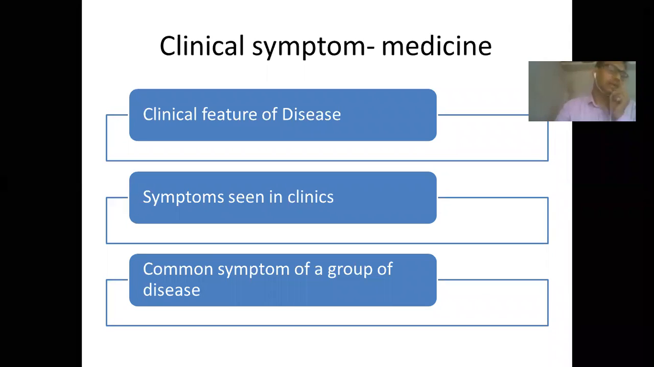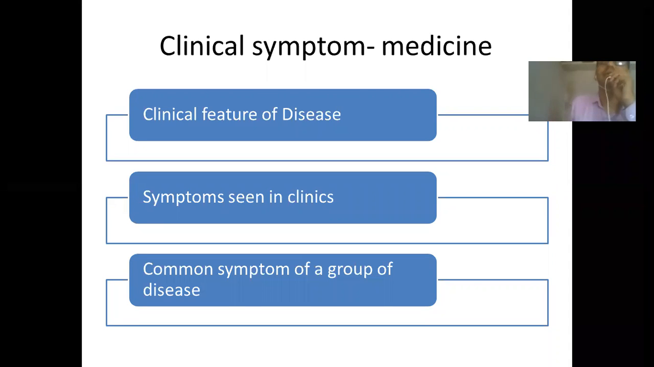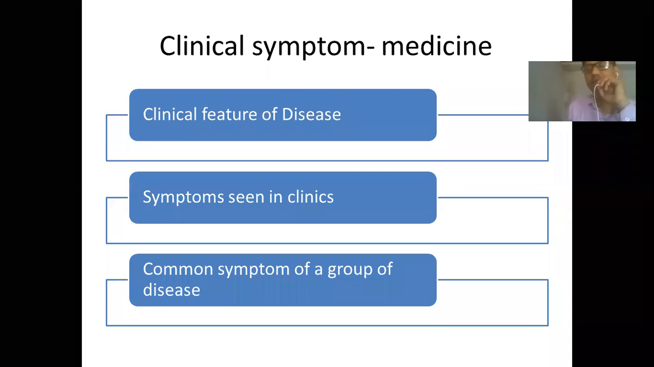So the clinical feature of malaria is what? Chill and heat followed by sweat. These are the clinical features of malaria. So the clinical symptom in medicine is used with this context, that any clinical feature of a disease is a clinical symptom. Then the symptoms seen in a clinic.